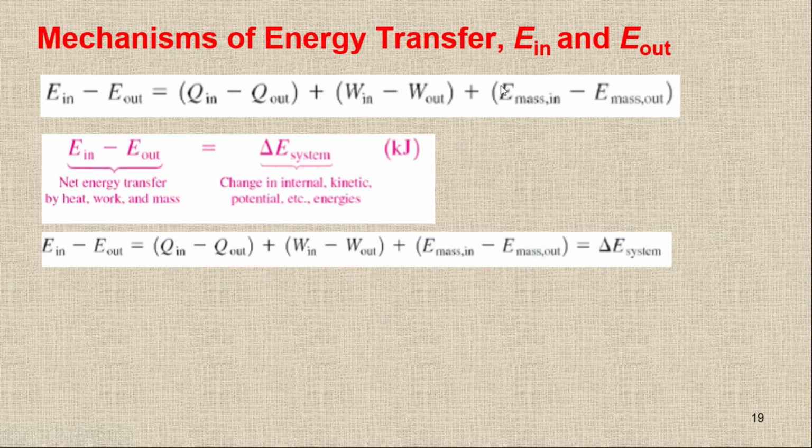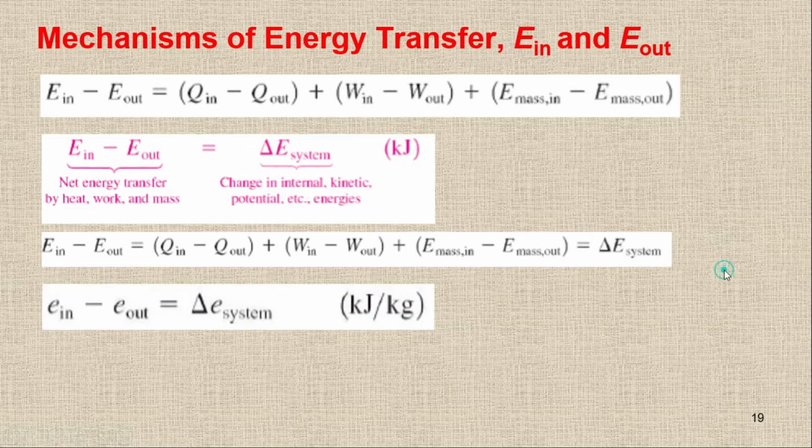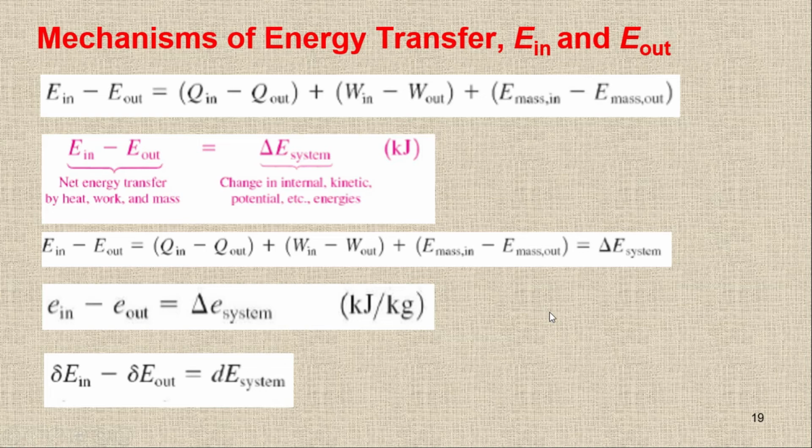By combining all these terms, I'm going to write E in minus E out equal to like this one, and this one is equal to delta E system. So I can replace this one as well in terms of specific energy, so it will be e in minus e out is equal to delta e system. So these are in terms of specific energies. Or in terms of change, I'm going to write like this one.